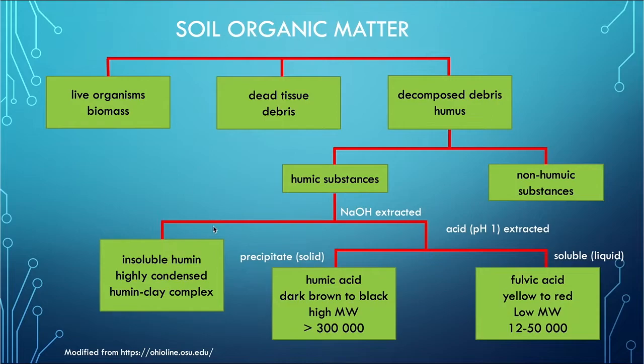It can either go into that pool, or it can go into the humic acid, which is dark brown to black, high molecular weight humic acids, which precipitate as solids, and this is when further treatment is applied with low pH of 1 with an acid, or they become soluble in liquid, which is the fulvic acid. So lower molecular weight, that yellowing sort of substance.